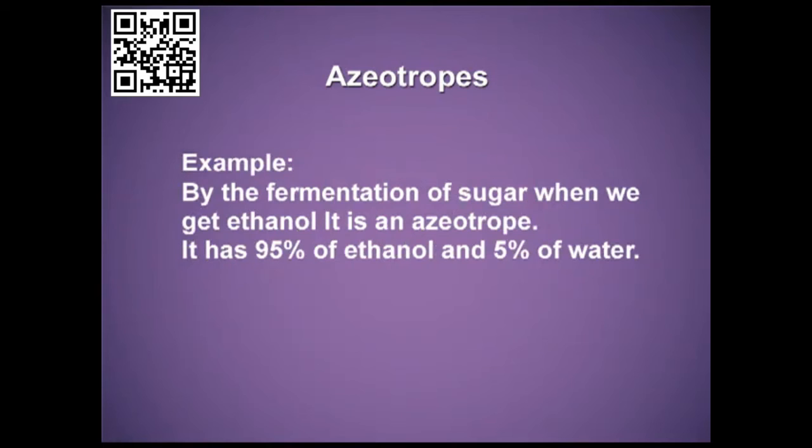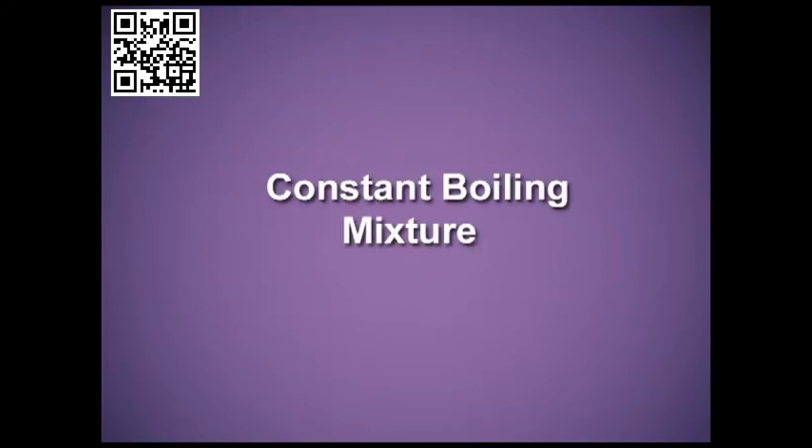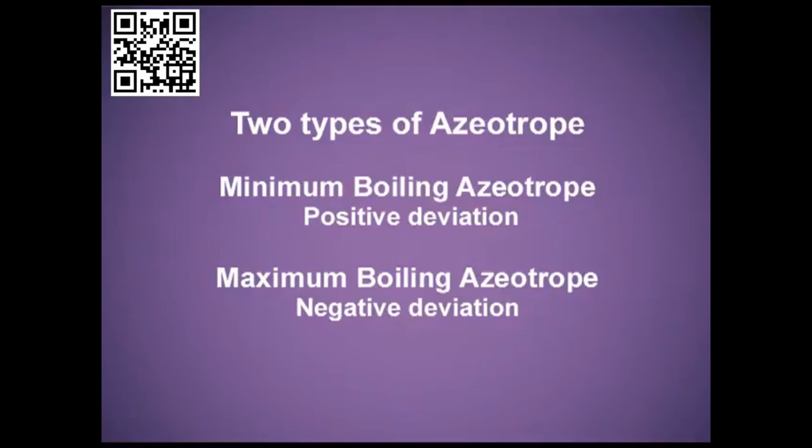For example, by the fermentation of sugar, when we get ethanol, it is an azeotrope. It has 95% ethanol and 5% water. It is very difficult to separate water from this ethanol. These are constant boiling mixtures. Further, the azeotropes are again classified as maximum boiling azeotrope and minimum boiling azeotrope.